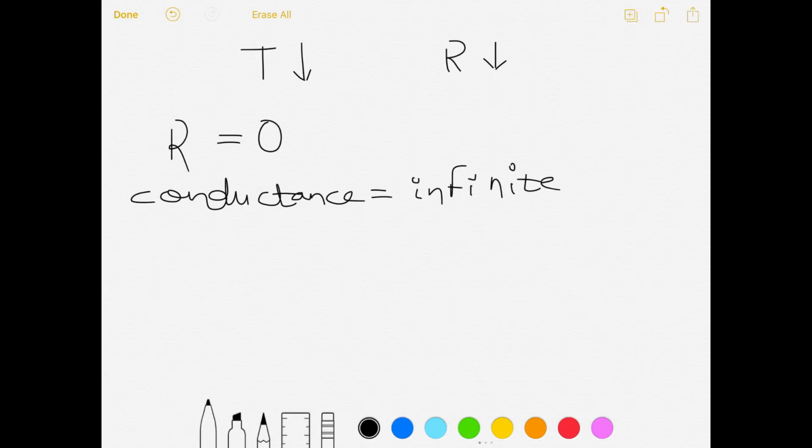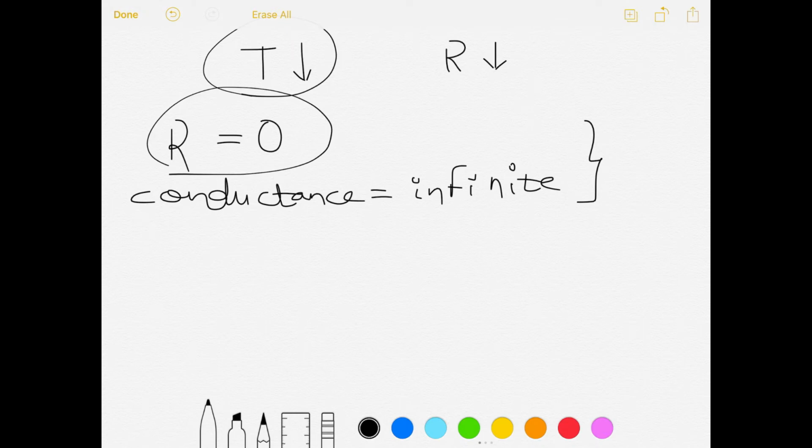Right? That means once the current starts flowing in the conductor, even if there is no potential difference, the current will persist.